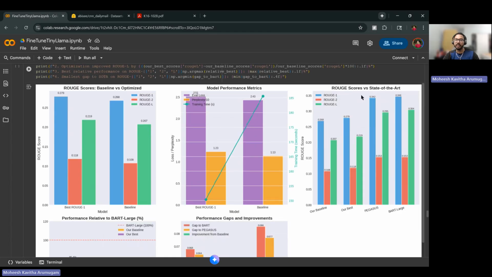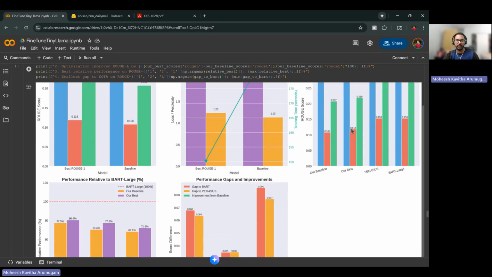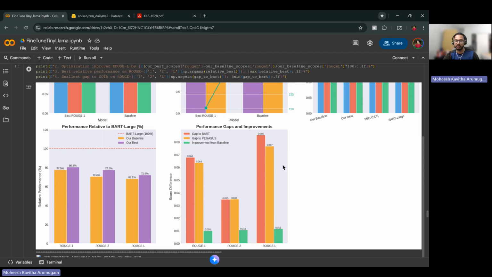Then the ROUGE score is compared with the state of the art, which is Pegasus and BART-Large. Our best model gives 0.279, whereas the best Pegasus model has a value of 0.34. As we can see, it's around 80% relative performance that our model gives for this ROUGE score. And we can look at the performance gap as well.